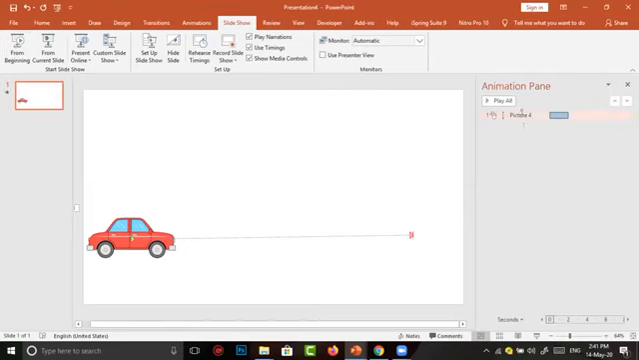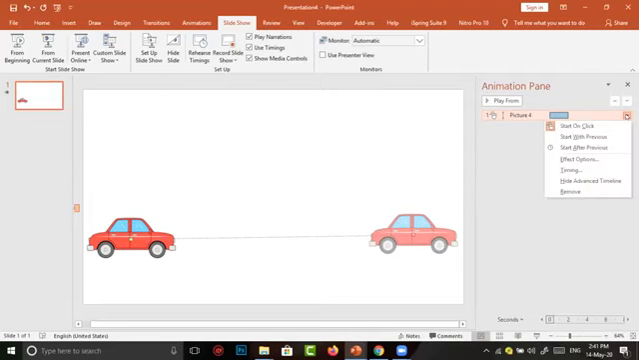Now in the Animation Pane, a small number 1 is there. 1 means the animation begins when I click the mouse on my computer. But I want to change it. A small down arrow is there. I click on the down arrow. Many options are there, in which I want to select Start With Previous. Start With Previous means the animation begins along with the previous one that appears in our presentation. Now I click on Start With Previous.